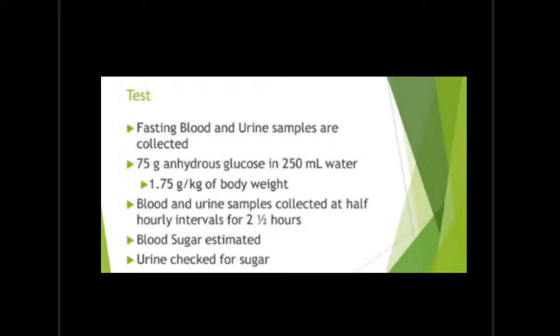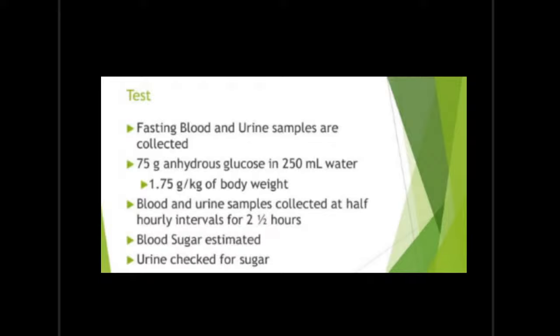Second step is 75 gram of anhydrous glucose in 250 ml water. This is the preparation that we give to the patient. The patient is made to take 75 gram of anhydrous glucose in 250 ml of water. 1.75 gram per kilogram of body weight is actually the amount of glucose that you have to take, but here we are generalizing to 75 gram anhydrous glucose in 250 ml water.